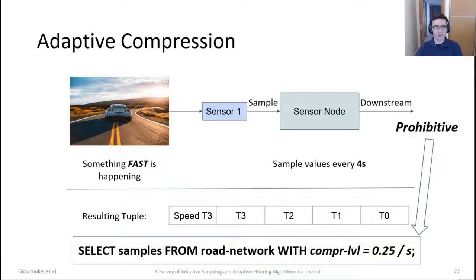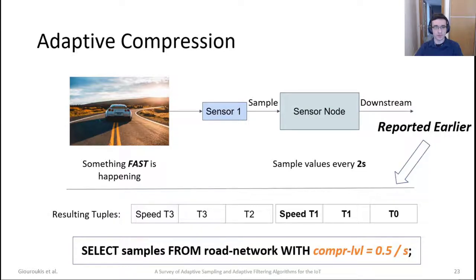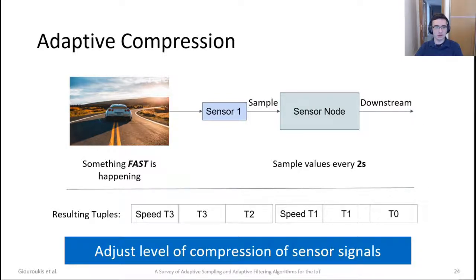If something fast were to happen on our network, then we wouldn't be able to report it fast enough back to the sink. If for some reason we wanted to change to half of it, that means we would have to sample once per 2 seconds and report with 2 timestamps and the value from the last one. That means that we would get earlier reports of the events at the sink. This is the main focus of the adaptive compression algorithms.